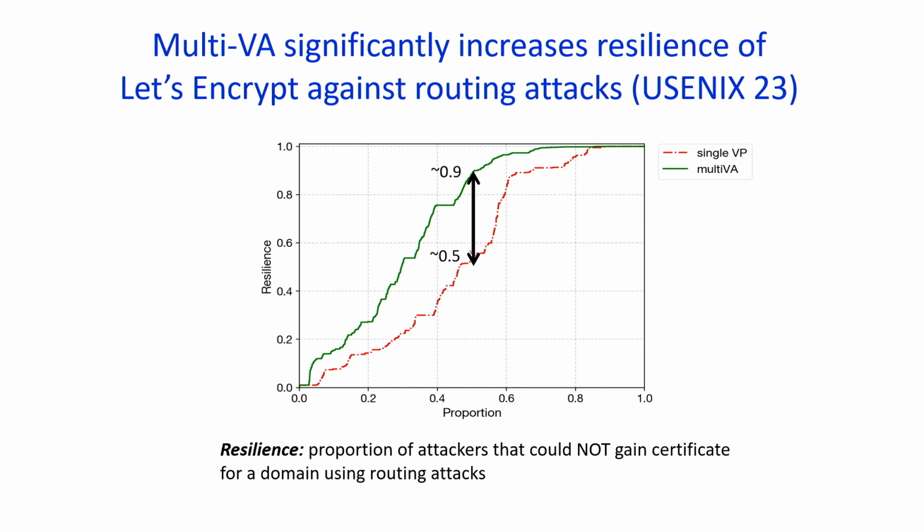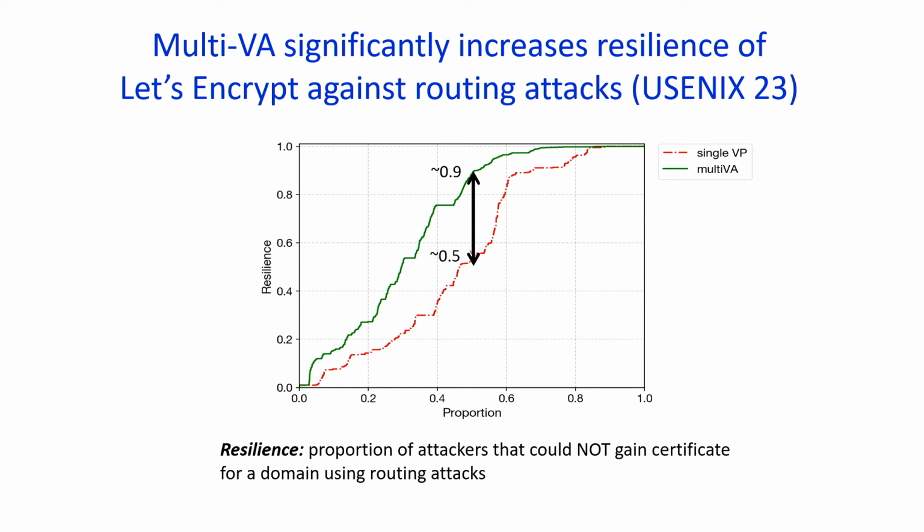Right? They could target a domain from Europe, from US, from Asia, and so on. The red line here is illustrating the strength of the protocol without the multiple vantage point technology in place. So if you look at the median line, the x equal to 0.5 line, the resilience of the status quo is about 50%, which means about 50% of the attacks will actually succeed in targeting a typical domain.